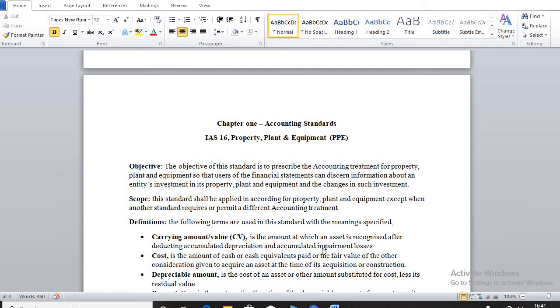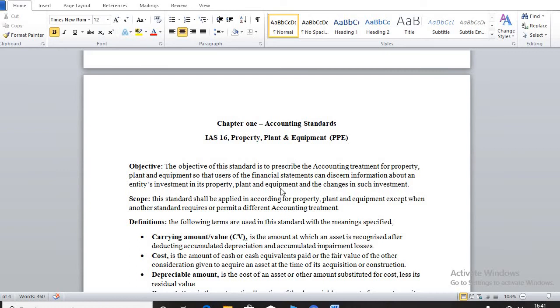So the objective for IAS 16 has to do with the accounting treatment for PPE, so that users will get the right information about the entity's investment in PPE, and changes in those investments.